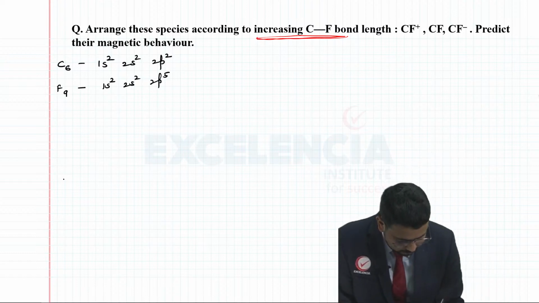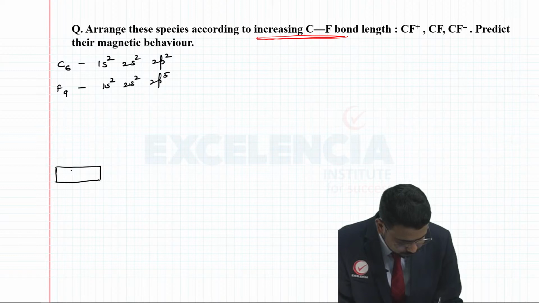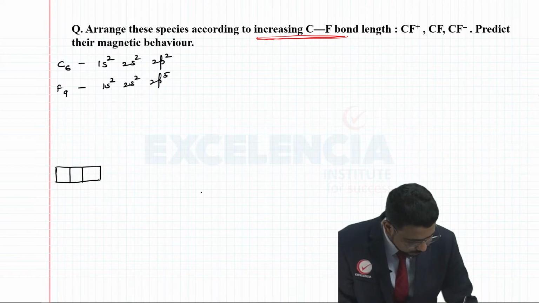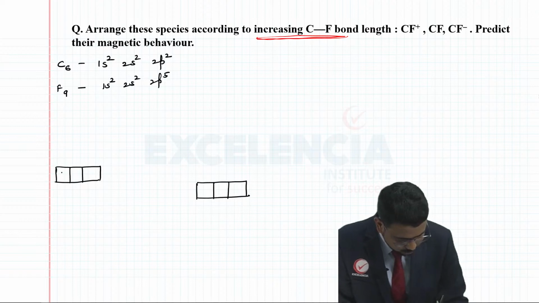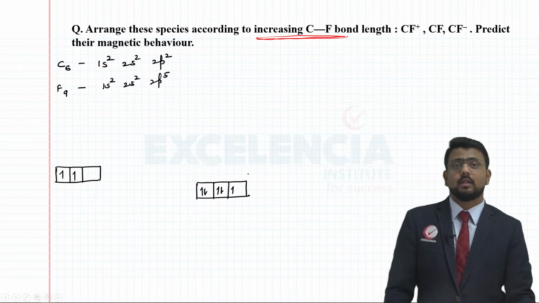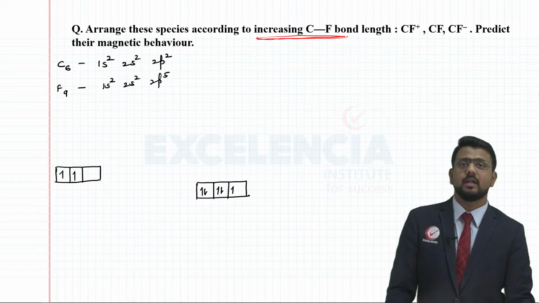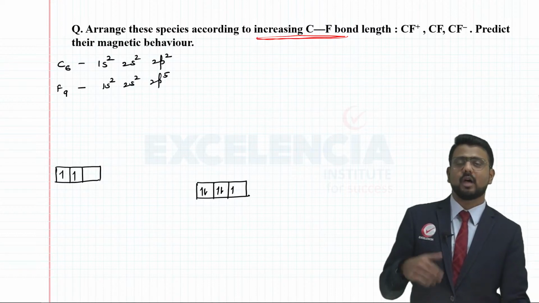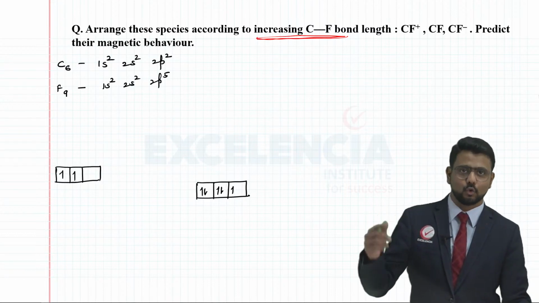So for p orbitals for carbon, it's going to be here, and fluorine, I'm going a little downwards here. So 1, 2, 1, 2, 3, 4 and 5. Okay. Now the number of electrons is definitely greater than 14. So the arrangement is going to be 1, 2, 2, 1, right?